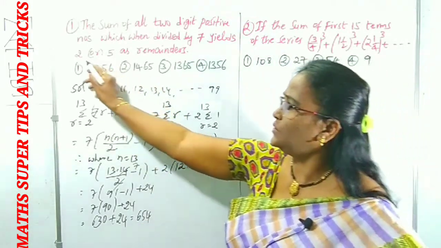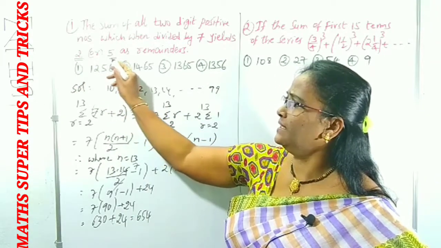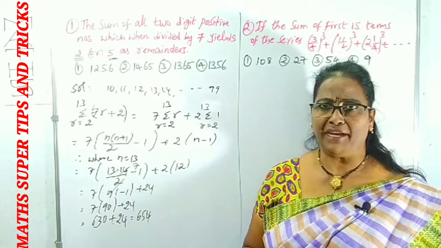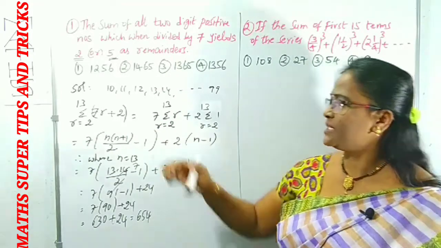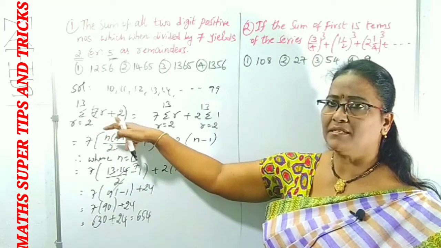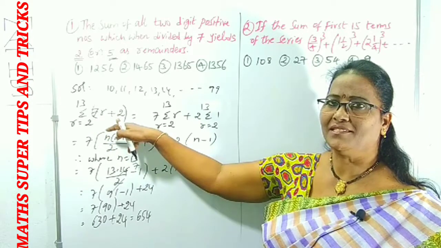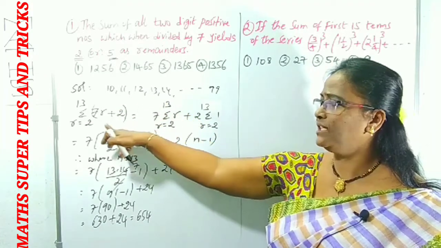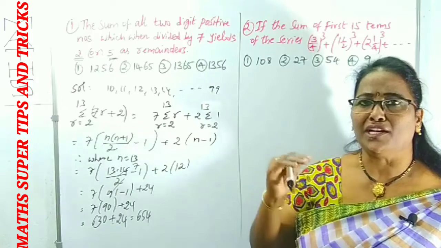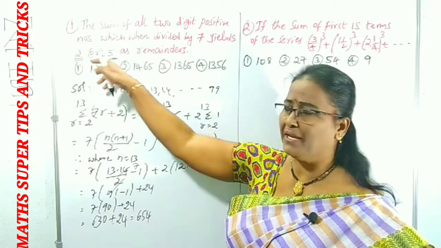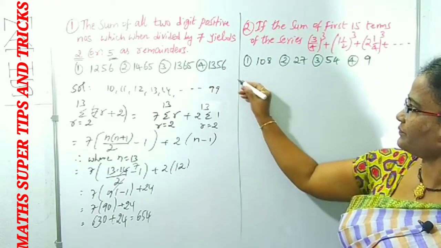Now we have to get the case where the remainder is 5. Same process. In place of 2 we can use 5. What does r vary from? Suppose you take r equal to 1: 7 plus 5. 7 plus 5 is how much? 12. 12 is there here already. That's why you can start here with r from 1 onwards, 1 to 13 here also, where the remainder will be 5. That is what I am doing here.